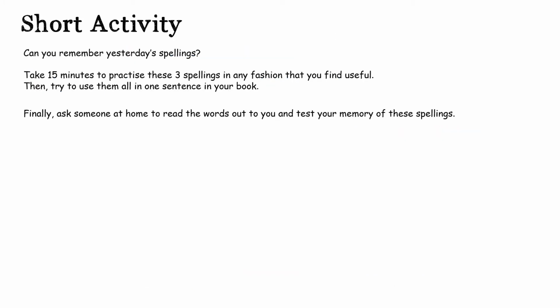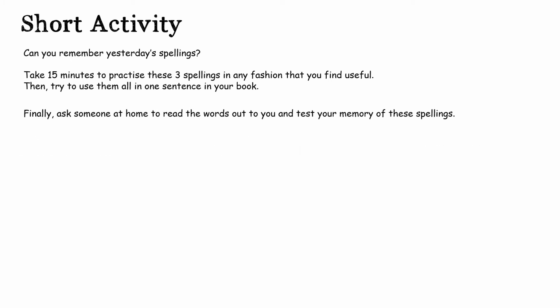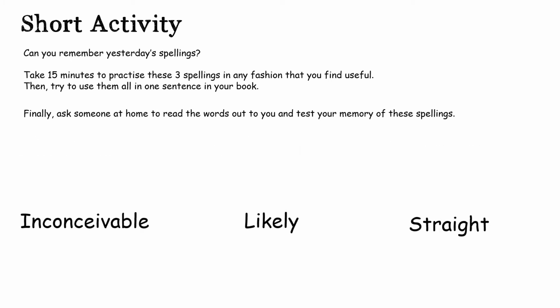Okay, let's see if we can remember our spellings from yesterday. So can you spell adventurous? Can you spell architect? And can you spell descendant? Check your answers against these. And then spend 15 minutes today having a practice of your new words: inconceivable, likely, and straight. Spend some time practicing these in any way that you like, and then ask somebody at home to test you on them. Good luck.